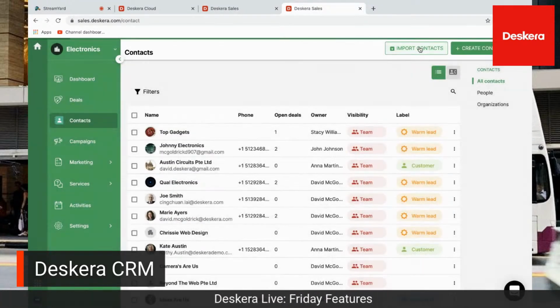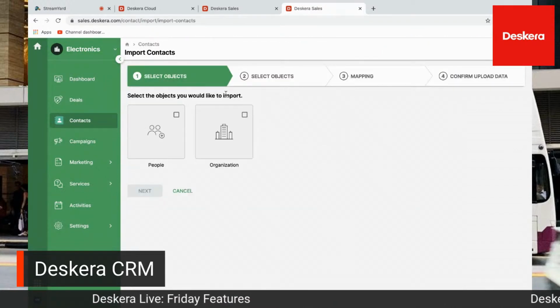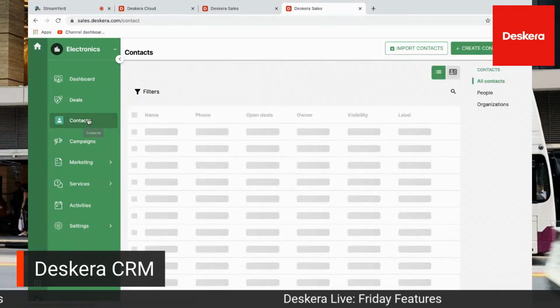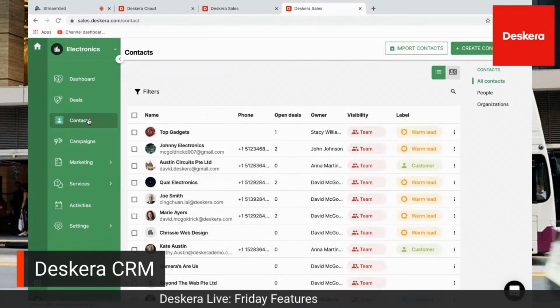We also have an import function. So this is where you can click here and you can import your people or your organizations here. Because we're not evil. We're not going to make you create it one by one, which would just be horrifying.